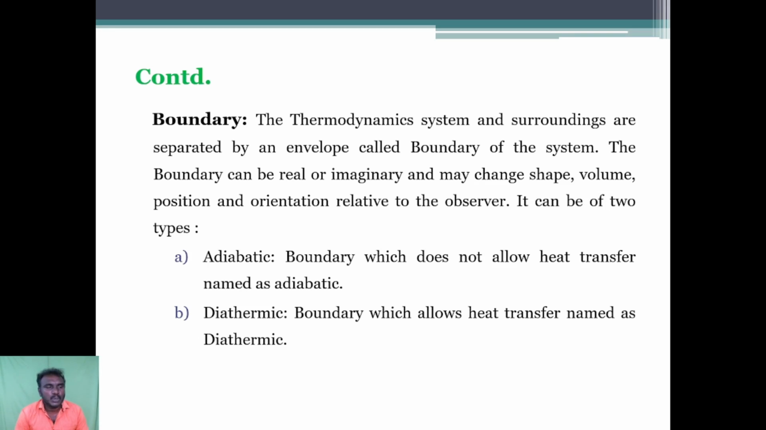It can be of two types. First one is adiabatic, then second one is diathermic. A boundary which does not allow heat transfer is named adiabatic. A boundary which allows heat transfer is named diathermic.